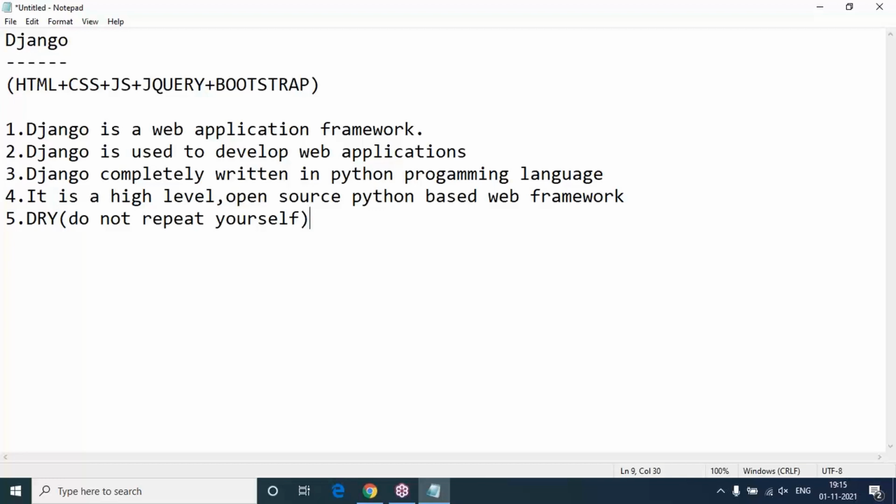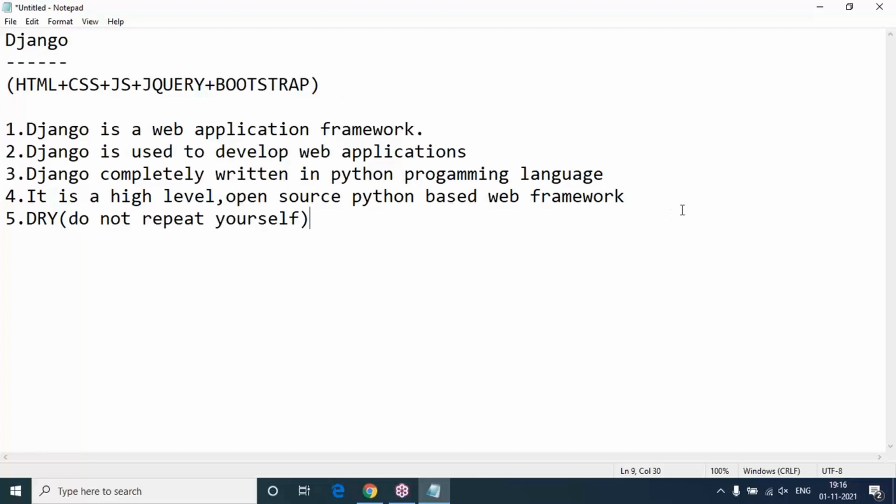Once we write code, it can be reused, so it is not going to repeat. So once we start developing web applications with Django, we need not repeat the code; we write it one time and repeatedly reuse it.